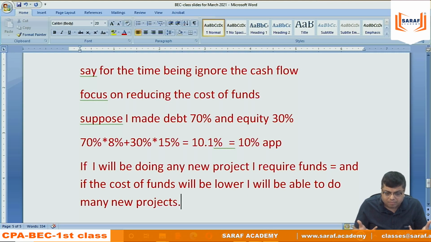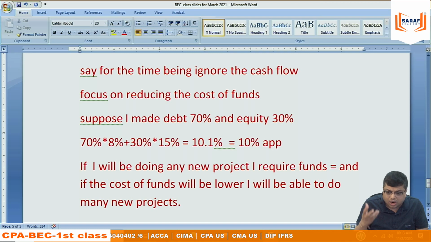The value of the firm depends upon the cash flows and the cost of capital. The cash flows increment depends upon the cost of capital. You will be able to do new projects, many things, when the cost of funds is lower. And if you are not thinking about new projects or increase in earnings, then your existing earning, when divided by a lower cost of capital, will also increase the value of the firm. So as a finance manager in the company, if I am the person looking after the source of fund, the cost of capital part, my objective is to reduce the cost of capital.